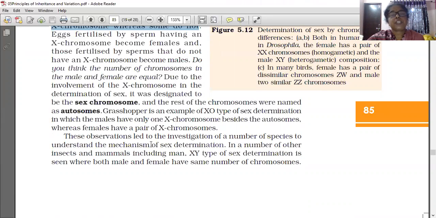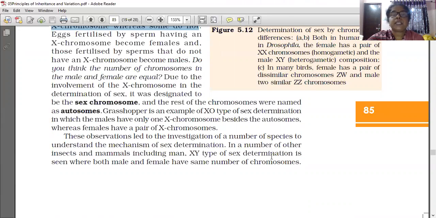So this observation led to the investigation of a number of species to understand the mechanism of sex determination in a number of other insects and mammals, including man. XY type of sex determination is seen where both male and female have the same number of chromosomes.